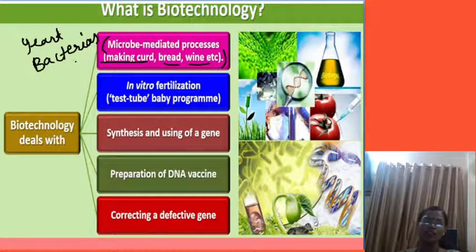All these are done by biotechnological methods. From ancient days it has been done, but nowadays science has improved a lot, discovering each and every step. So that is totally a biotechnology-based technique.